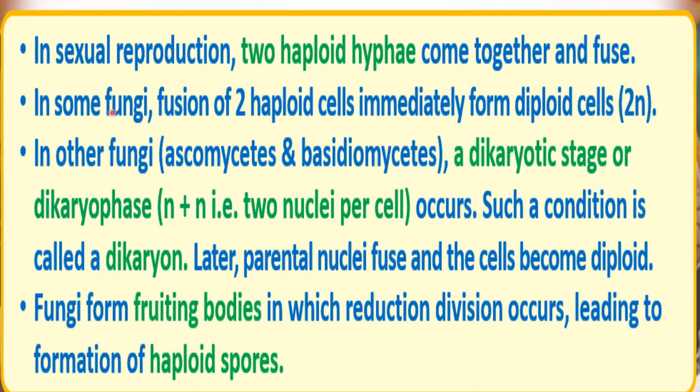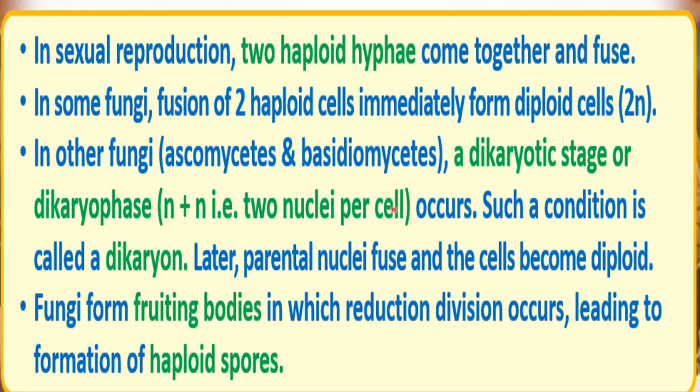Now one more thing about sexual reproduction. In sexual reproduction, two haploid hyphae come together and fuse. In some fungi, fusion of two haploid cells immediately forms diploid cells. But in other fungi, like ascomycetes and basidiomycetes, which are classes of fungi that I will discuss also, a dikaryotic stage or dikaryophase, n plus n, that is, two nuclei per cell, occurs.